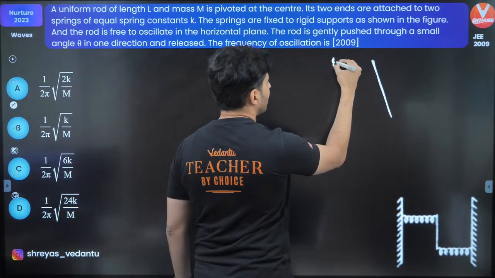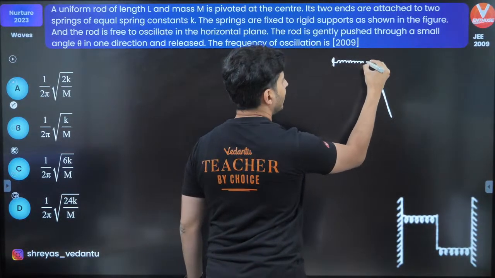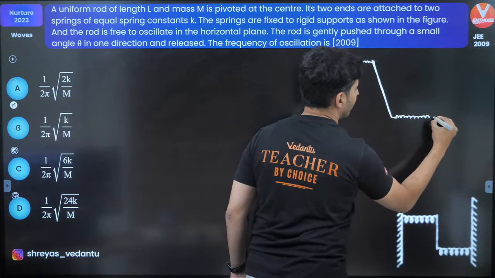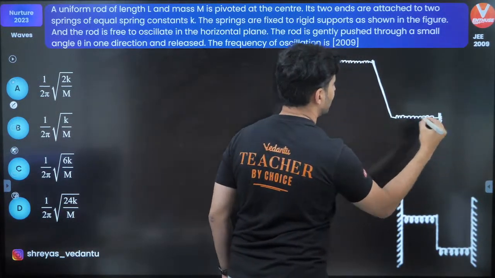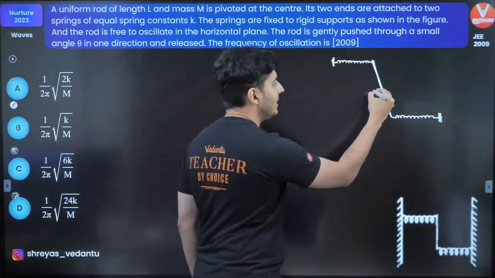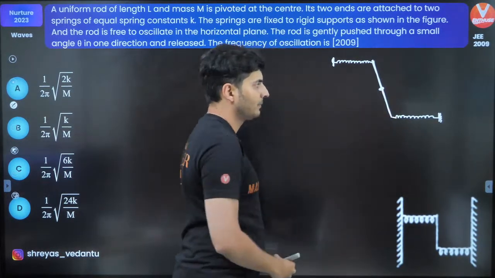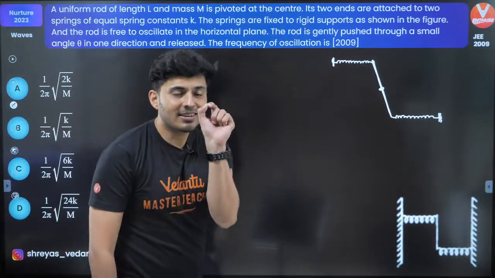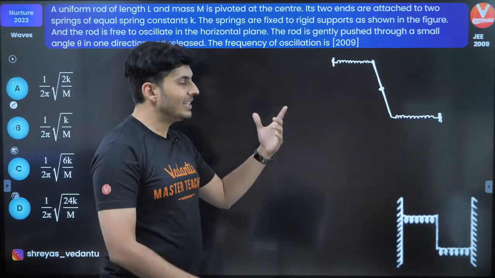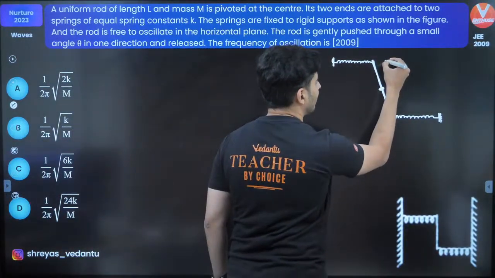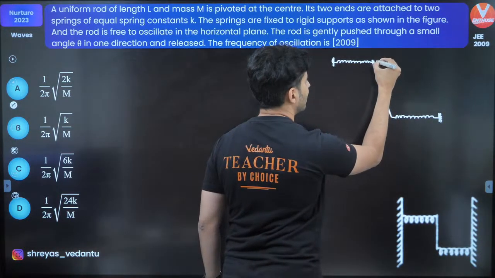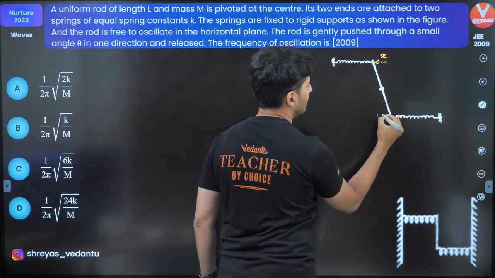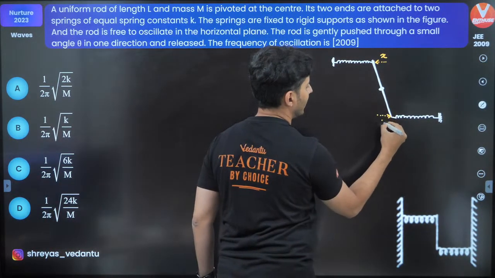Obviously, this spring will get compressed, and even this spring will get compressed. It is hinged over here. Now, how much is the compression? We need that. You can see that from this point it has compressed this much. Let's say I call this X, and this is also the compression X.